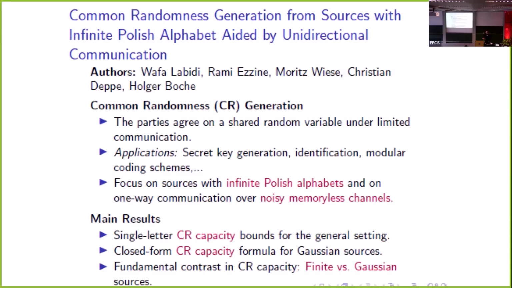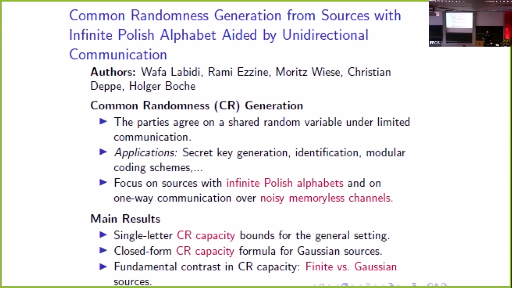As you may know, in the problem of common randomness generation, we have multiple communicating parties who aim to agree on a shared random variable with high probability, under limited communication. Common randomness is considered a highly relevant resource in many applications, including secret key generation, identification, and modulation coding schemes.